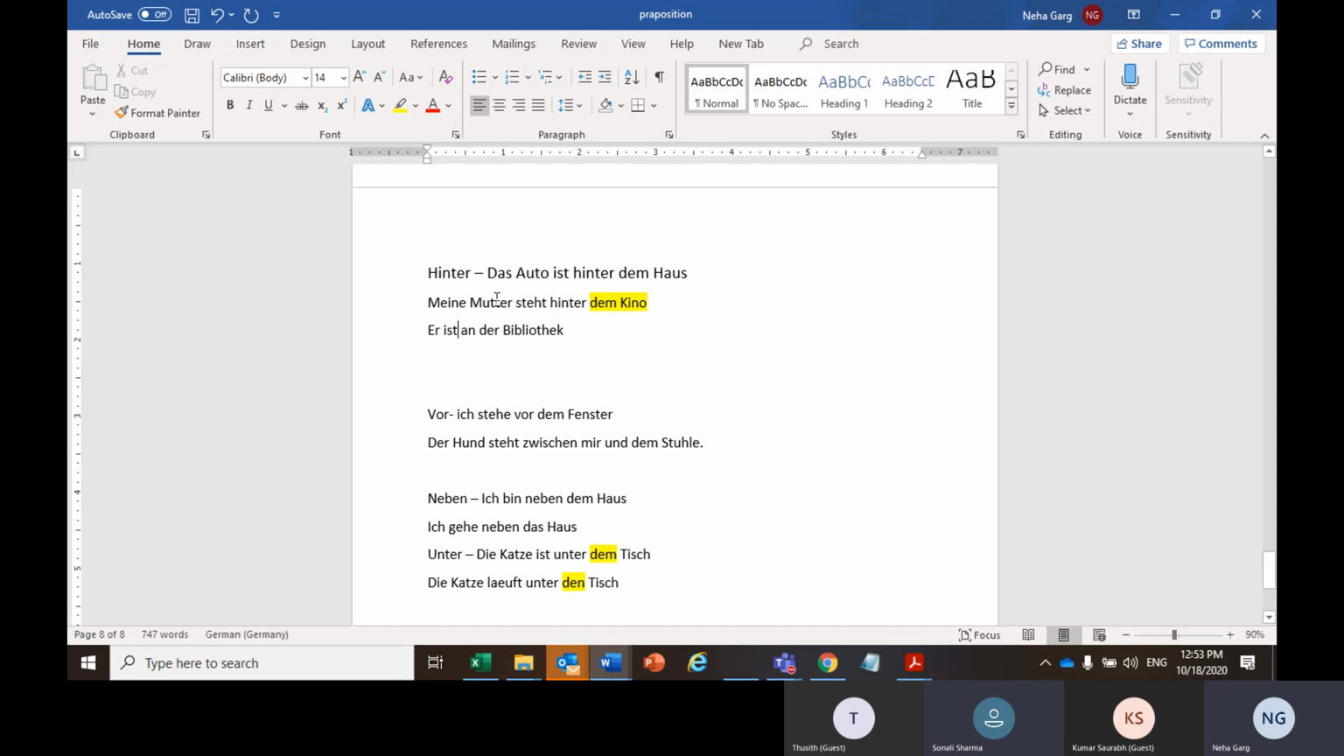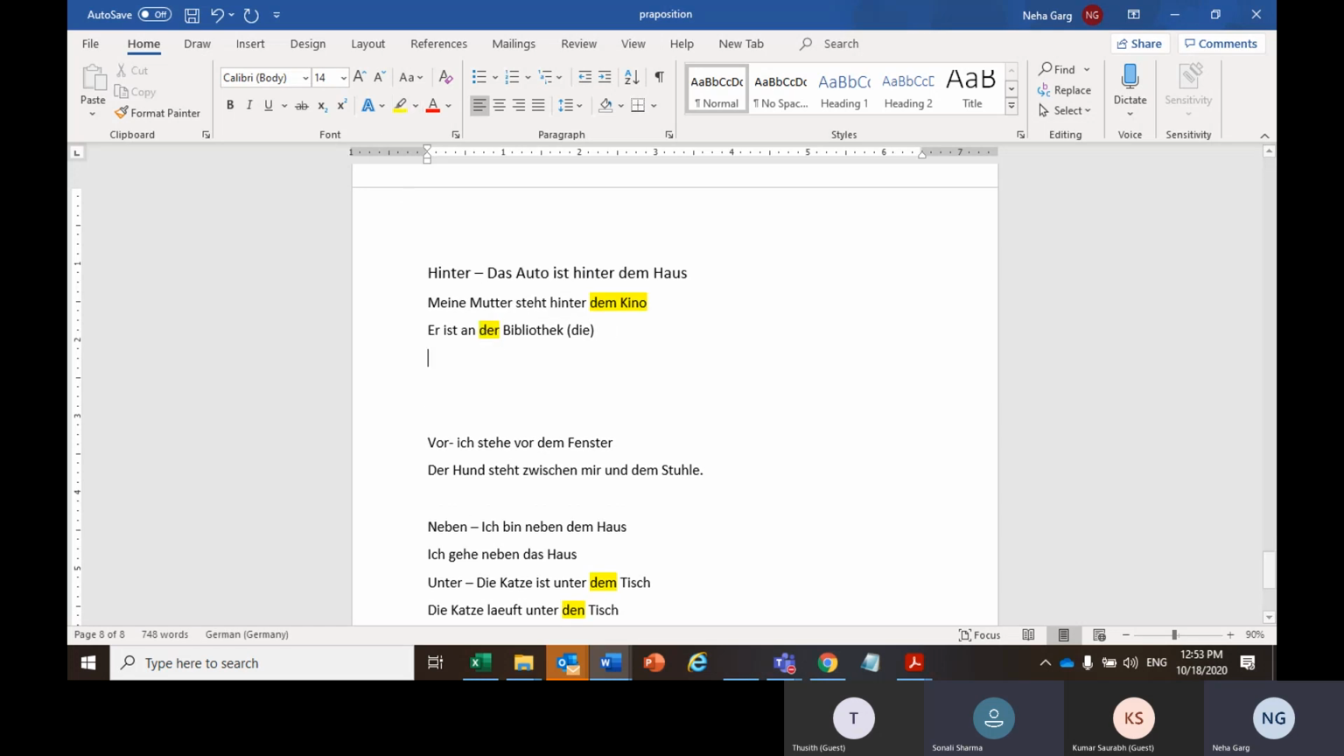Okay. Er ist an der Bibliothek. So that sentence will be there. Else it's correct. Anything more? Neha, what do we say for reading? Lesen. Er liest. Right. Got it.